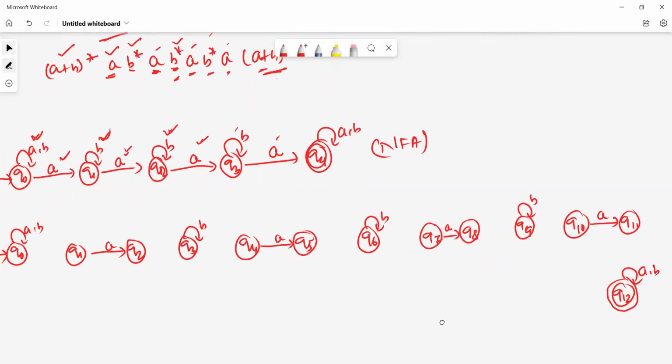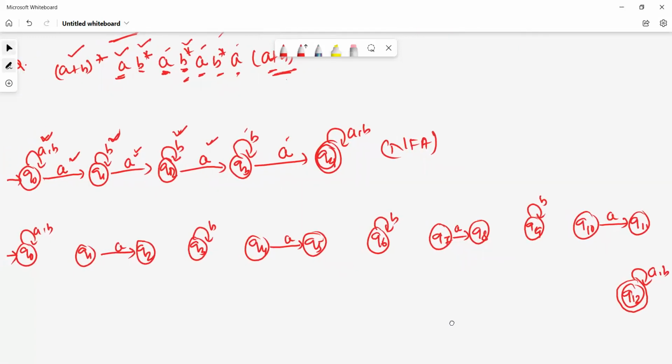Now we connect all the single expressions using epsilon. I connect q5 to q6 with epsilon, q6 to q7 with epsilon, q8 to q9 with epsilon.